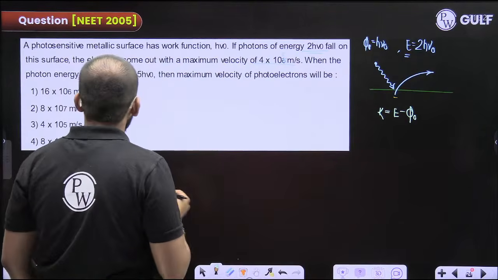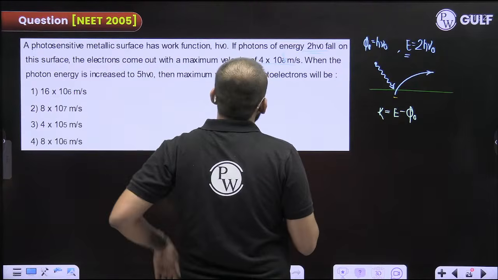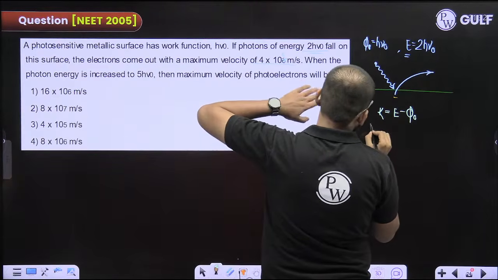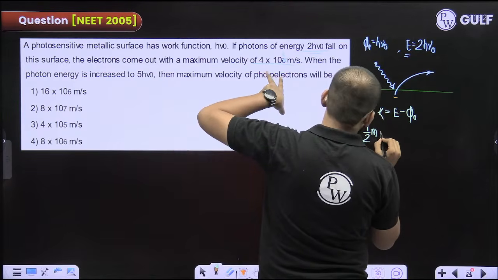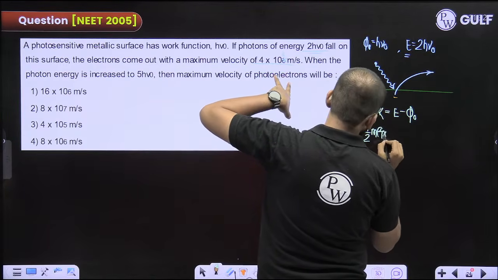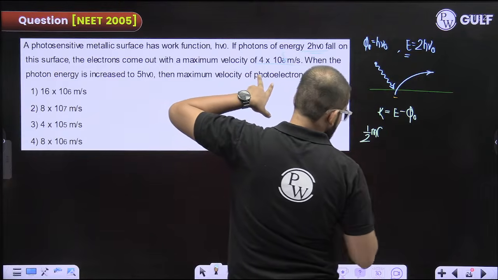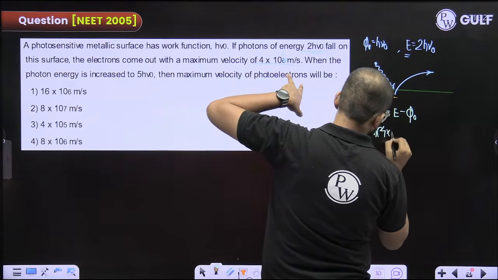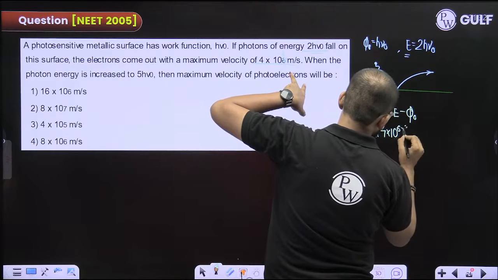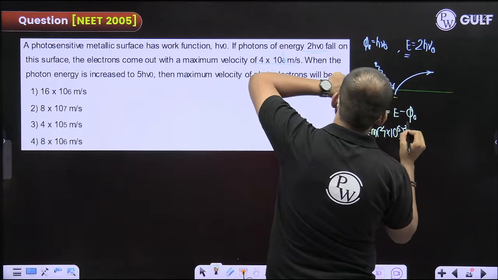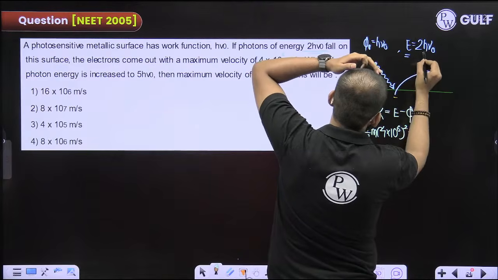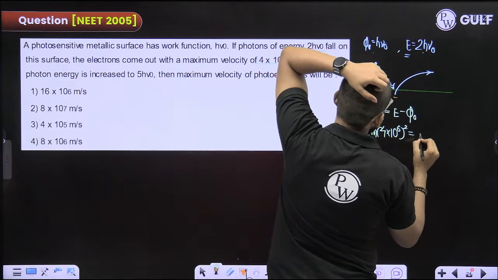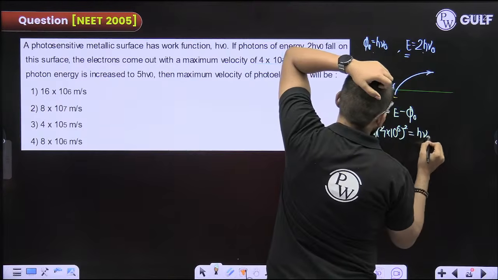Fine. Now they are saying that kinetic energy is half m v square, half m v square, 4 into 10 raised to the power 6. Work function is this much: 2 h nu naught minus h nu naught. You will be getting this as h nu naught. Okay.